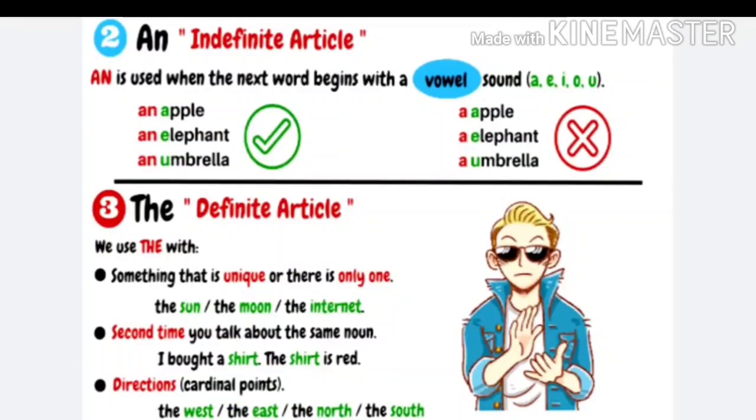Now, we use the when stating facts which are universal truths. Universal truths like the sun rises in the east. The earth revolves around the sun. These are universal truths, so we use the there.